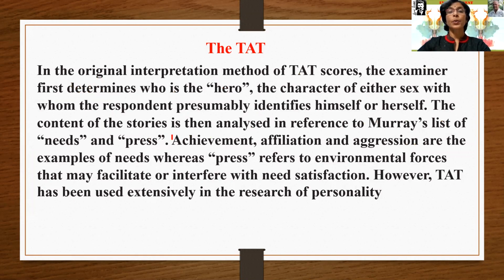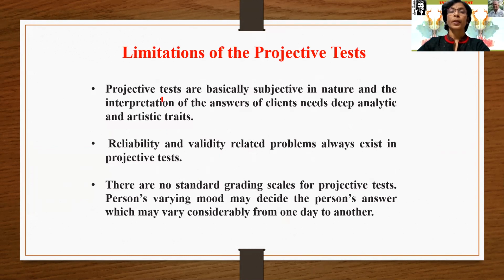The content of the stories is then analyzed in reference to Murray's list of needs and press. Achievement, affiliation, and aggression are examples of needs, whereas press refers to environmental forces that may facilitate or interfere with the need satisfaction.